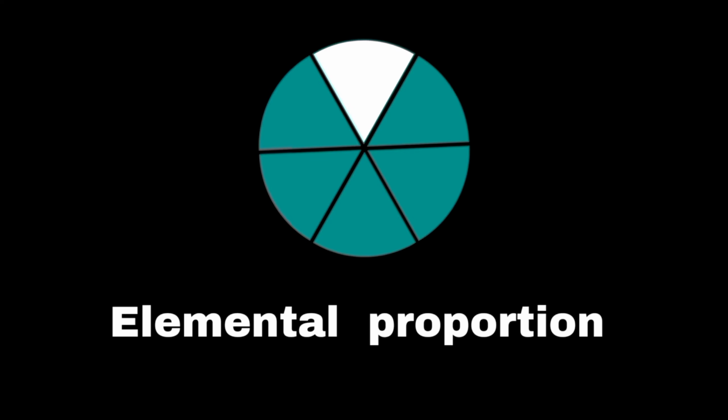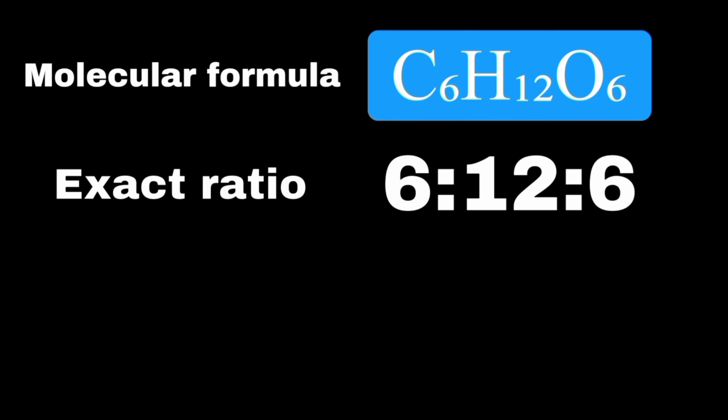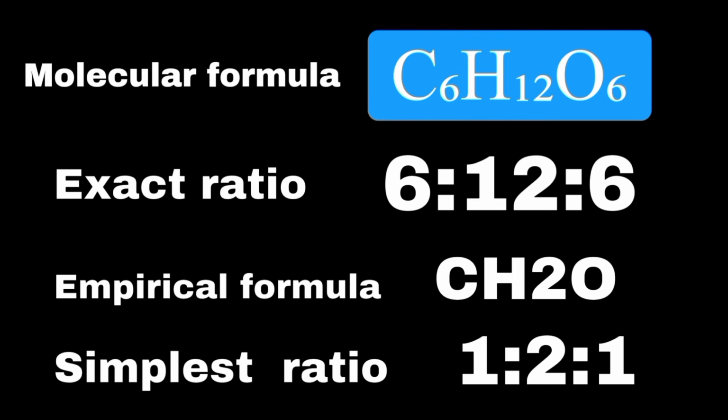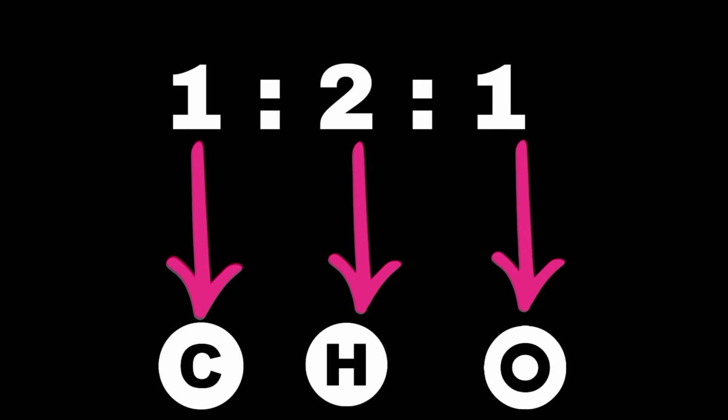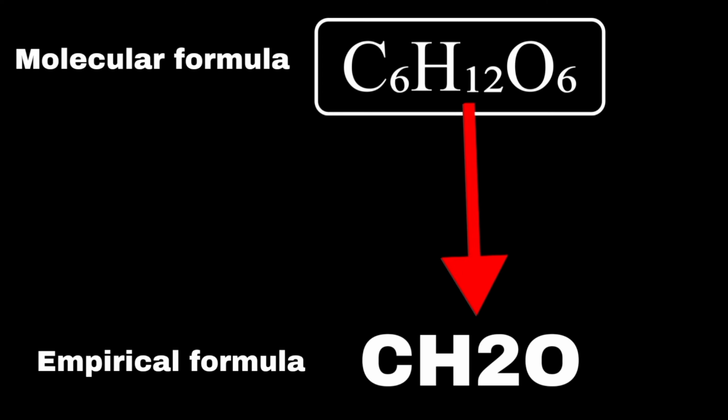On the other hand, the empirical formula represents the simplest whole number ratio of atoms in a compound. It gives the proportion of elements, but not necessarily the exact number of atoms. For glucose, the empirical formula is CH2O, since the ratio of carbon, hydrogen, and oxygen atoms is 1:2:1, which is the simplest form of molecular composition.